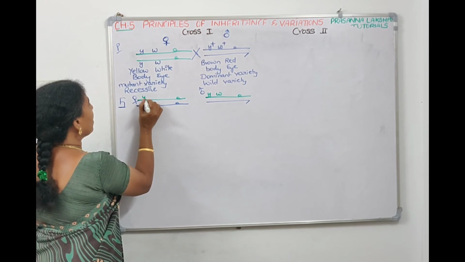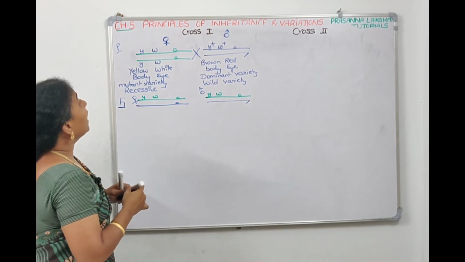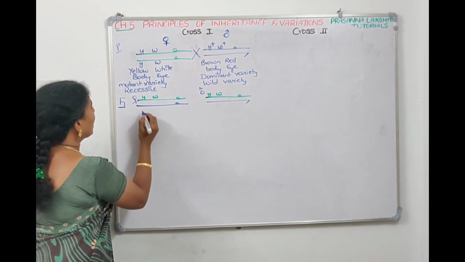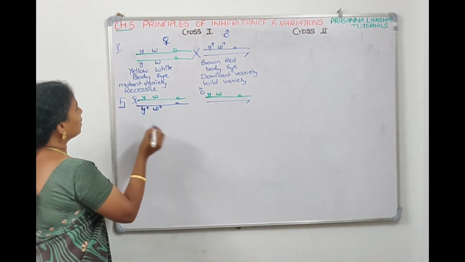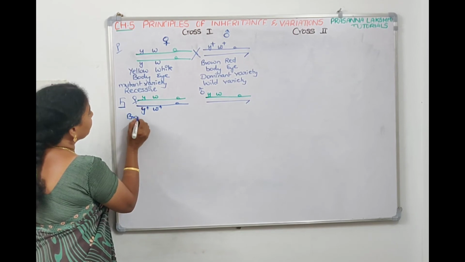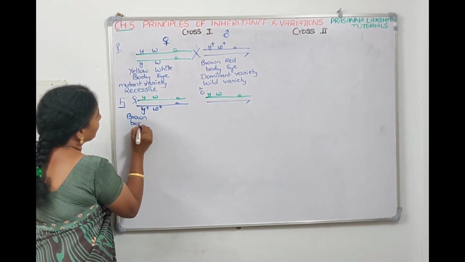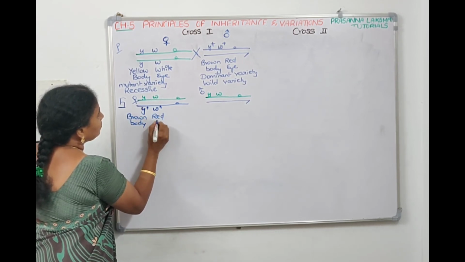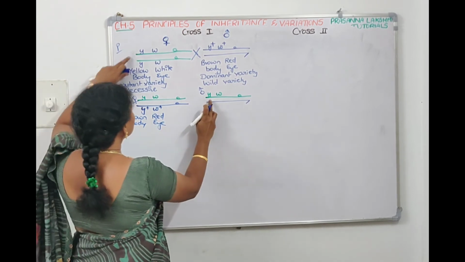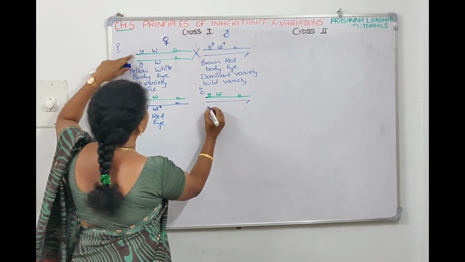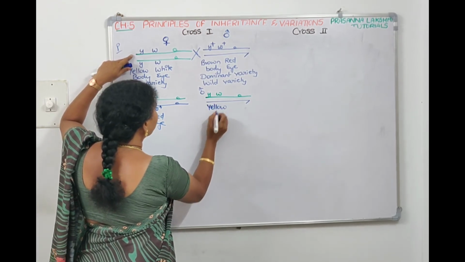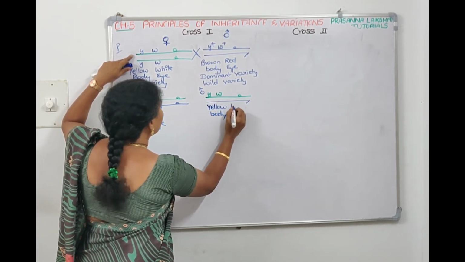So this is y and w, and the one from the father is y plus and w plus. Since this is dominant, the daughters are brown body, red eye. And since he got this gene from the mother and this Y chromosome doesn't have anything, the sons will be y for yellow body and w for white eye.